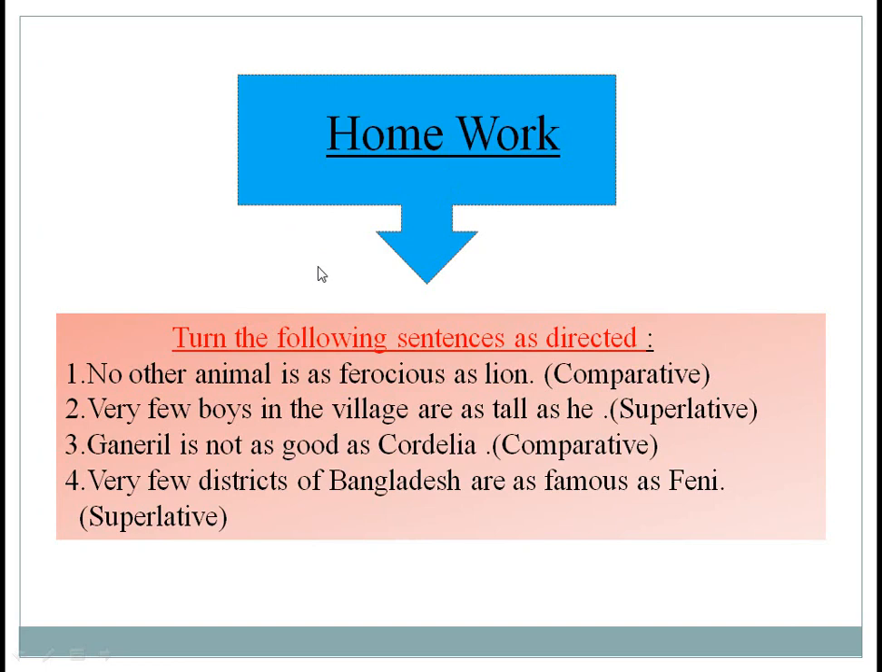Here is your homework: turn the following sentences as directed. The first one: no other animal is as ferocious as the lion. Make it comparative. Number 2: very few boys in the village are as tall as he. Make it superlative. And the third: Goneril is not as good as Cordelia. Make it comparative. And the last one, number 4: very few districts of Bangladesh are as famous as Feni. Make it superlative.